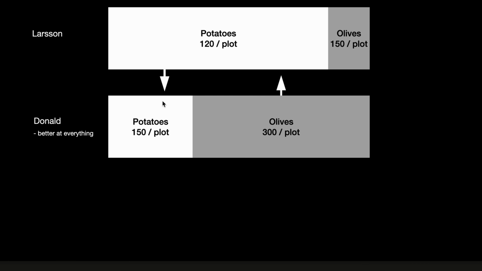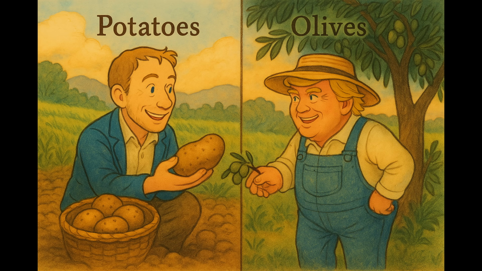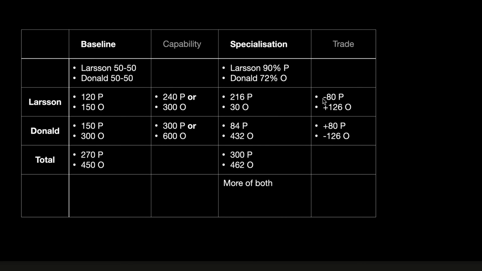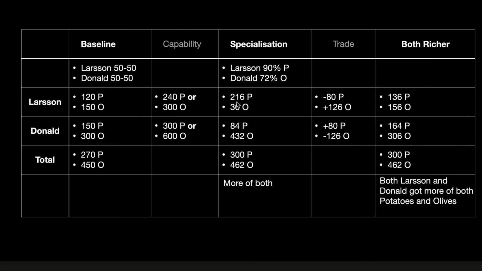But now what happens if they trade with each other? Larsson sends some potatoes to Donald, and Donald sends some olives to Larsson. Larsson minus 80 potatoes. Donald gets plus 80 potatoes. Donald minus 126 olives. Larsson plus 126 olives. So let's add them up. 216 minus 80 is 136. 30 plus 126 is 156. 84 plus 80 is 164. 432 minus 126 is 306. And here comes the magic.